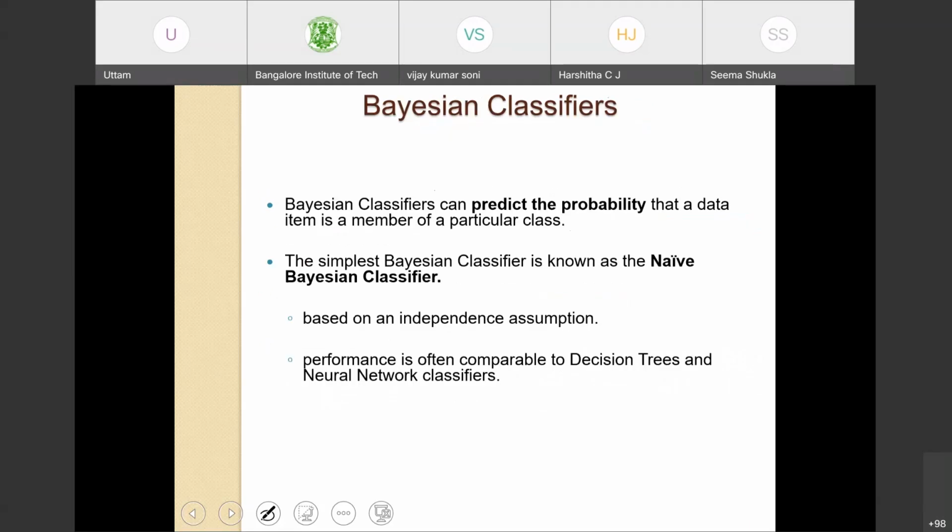So what does Bayesian classifier do? It will predict the probability that a data item is a member of a particular class. So I have class A, class B, C, D, E, and I have a data point.